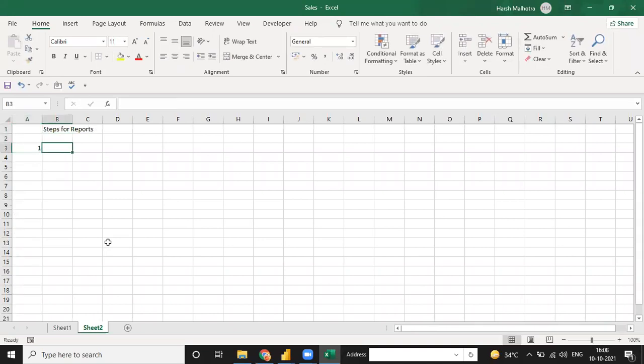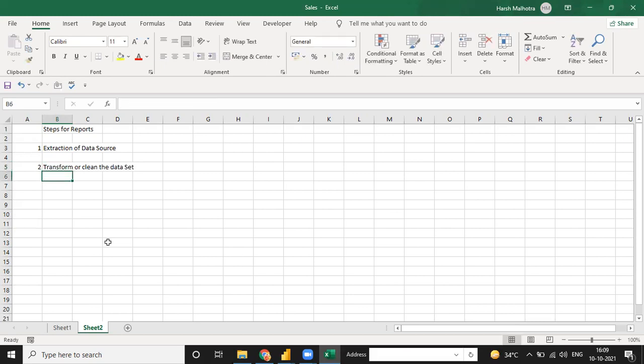So first step, we have extraction of the data source. Okay, and second, we have transform. Transform or clean the data set.